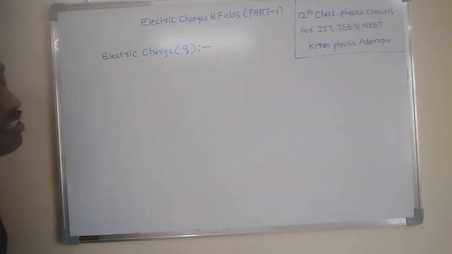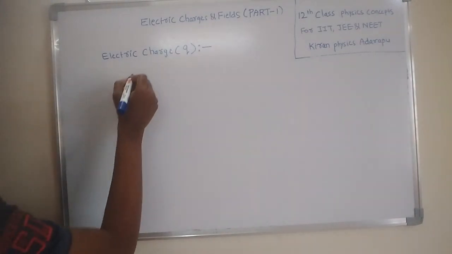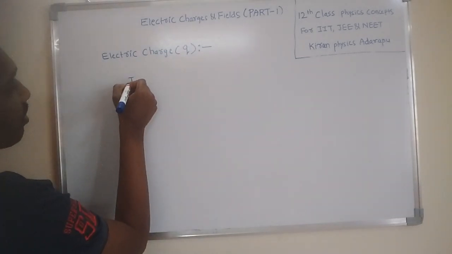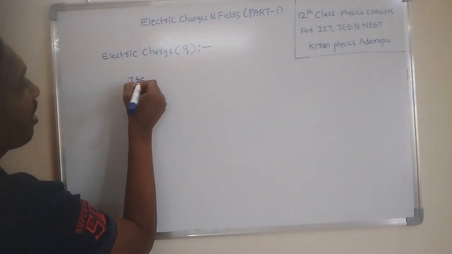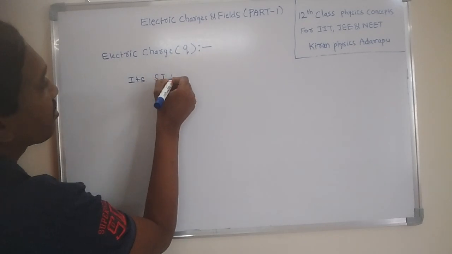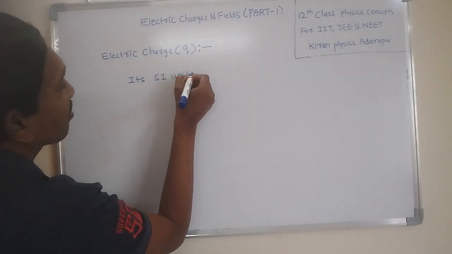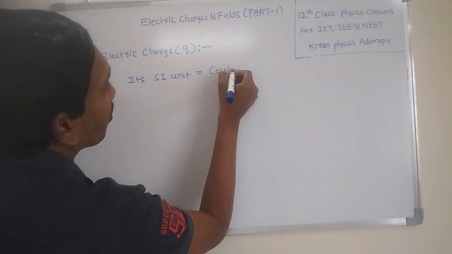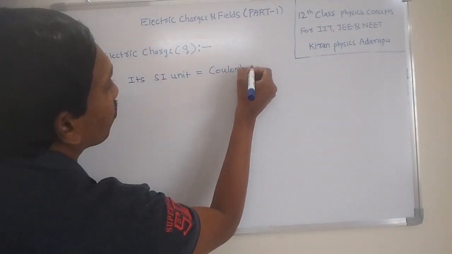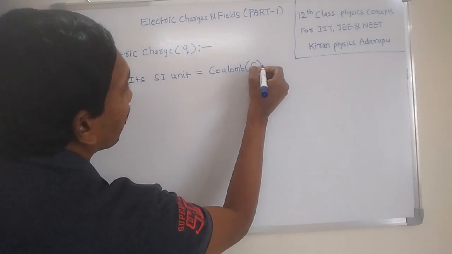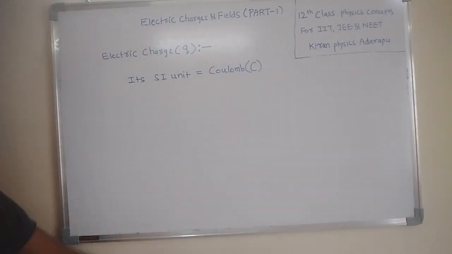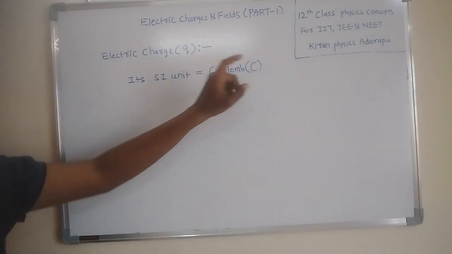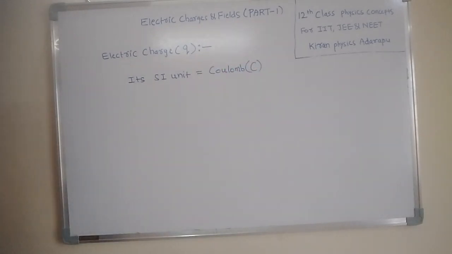Electric charge is a derived quantity, so first you want to understand the units. Its SI unit is Coulomb. What is the SI unit of electric charge? Coulomb. It is denoted by capital C, not by small c. Small c is the indication of centi, but capital C stands for Coulomb.